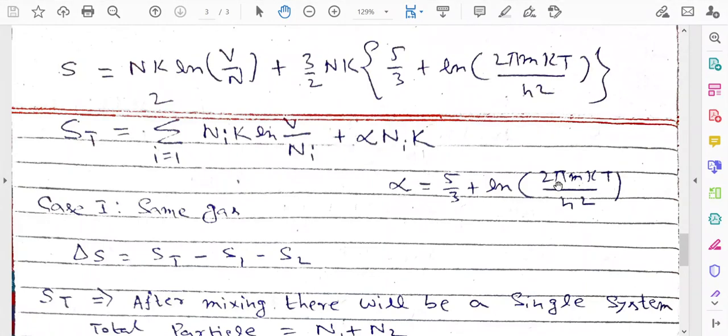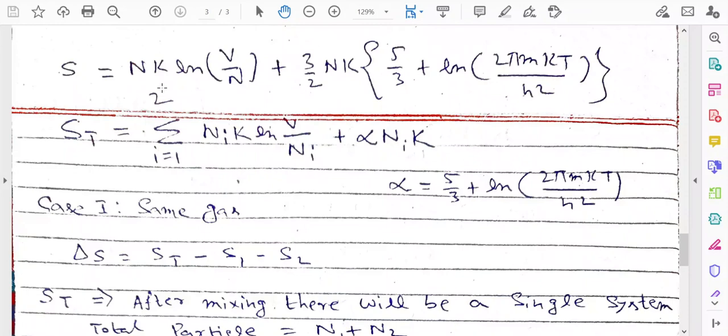Alpha means all the constant factors, we are taking it as alpha, because during the calculation of delta S, this term will not play any role, only the first term is important. That is why we have just written alpha ni k, although this term will also be cancelled out. Only the first term is important because it is similar to the earlier process. When you calculate delta S, the procedure is the same, that is, only the first term will play the role.